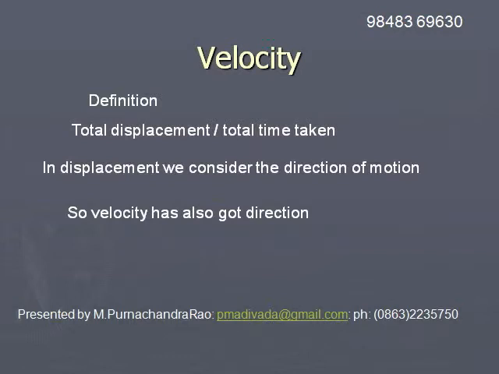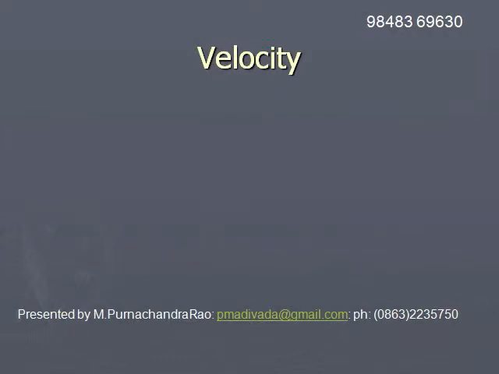Hence, while studying velocity, we need to understand the direction of motion. So, it is a vector physical quantity which depends on displacement, which is also a vector physical quantity. This definition is total displacement by total time.